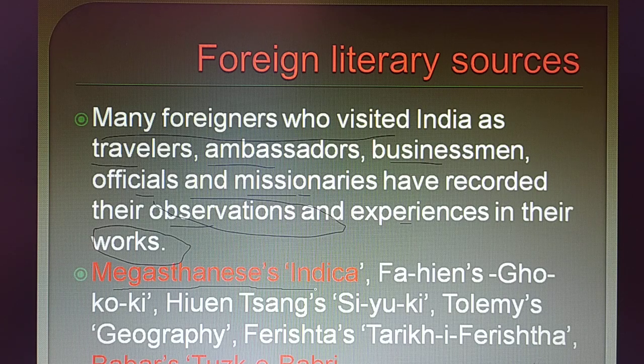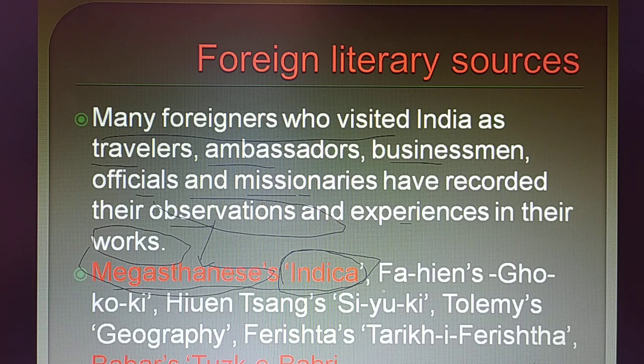Megasthenes is the name of the foreigner who came to India, and whatever experience and observation he had of India has been written by him in his book called Indica. Remember, as I already said, Megasthenes is called the father of Indian history. Obviously the father of history is different. I am not talking about the father of history, I am talking only about the father of Indian history. Everybody should remember Megasthenes. I have seen this question coming directly in various competitive exams.